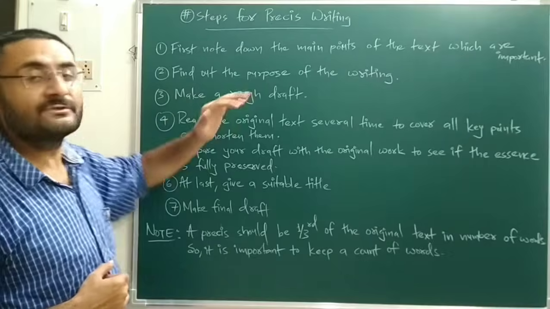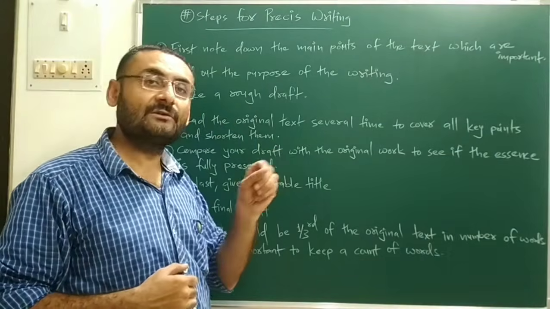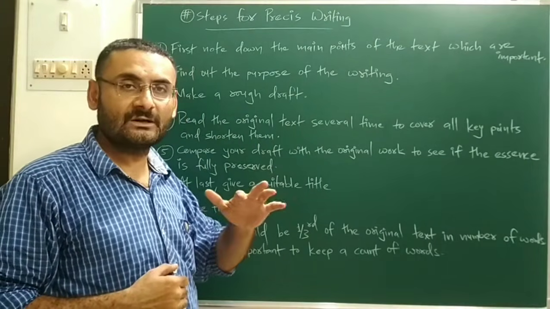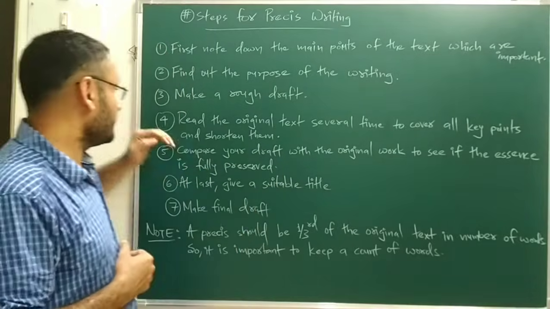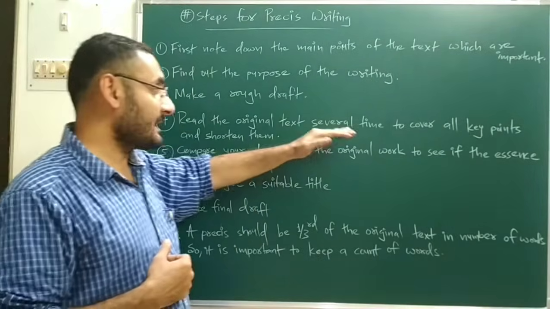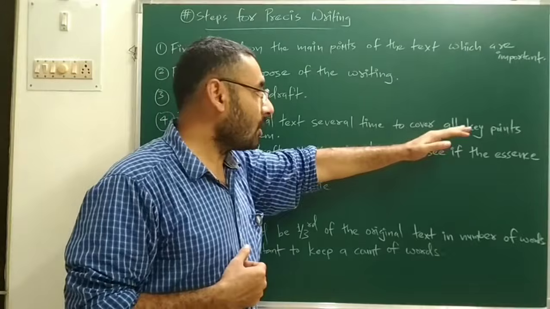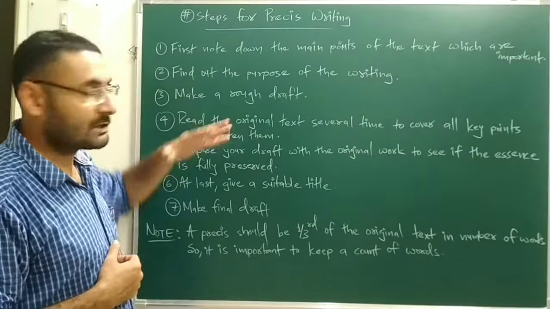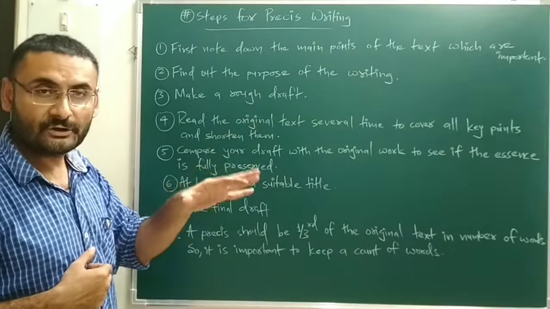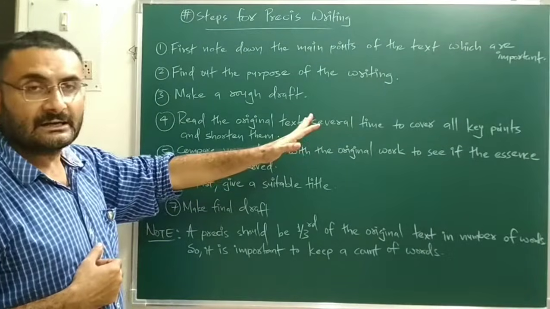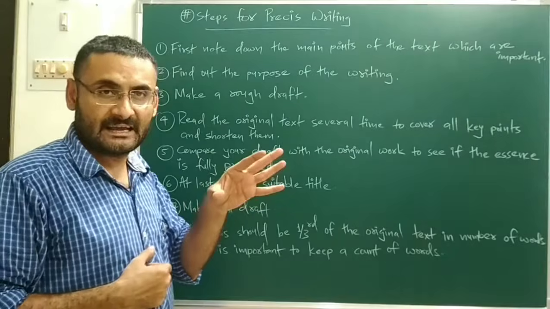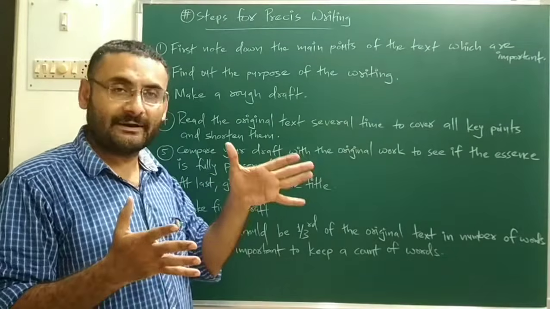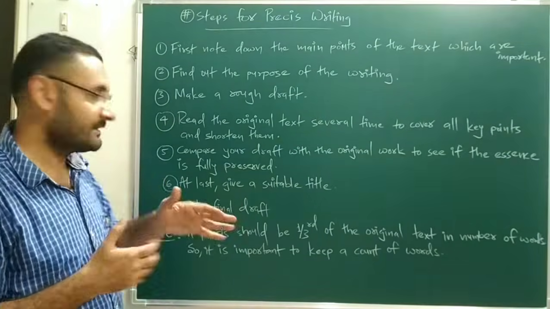Next, make a rough draft in your own words, and shorten the text. Read the original text several times to cover all key points and shorten them. After making one rough draft, you again read the given paragraphs several times, collect the key points, and then shorten those key points.